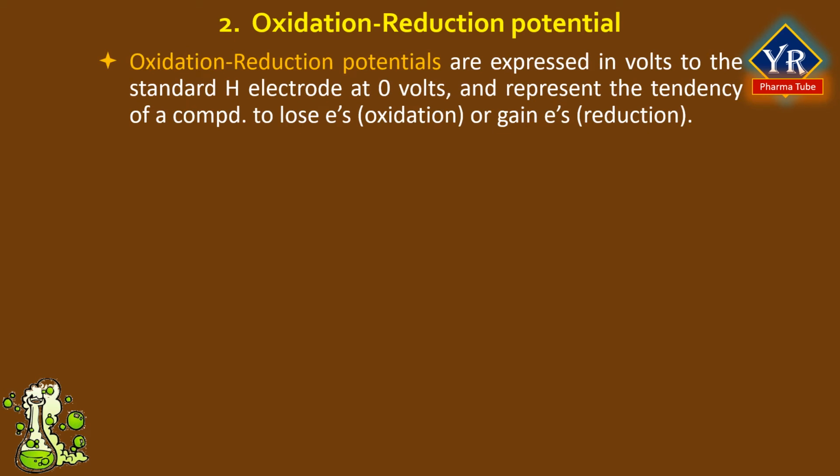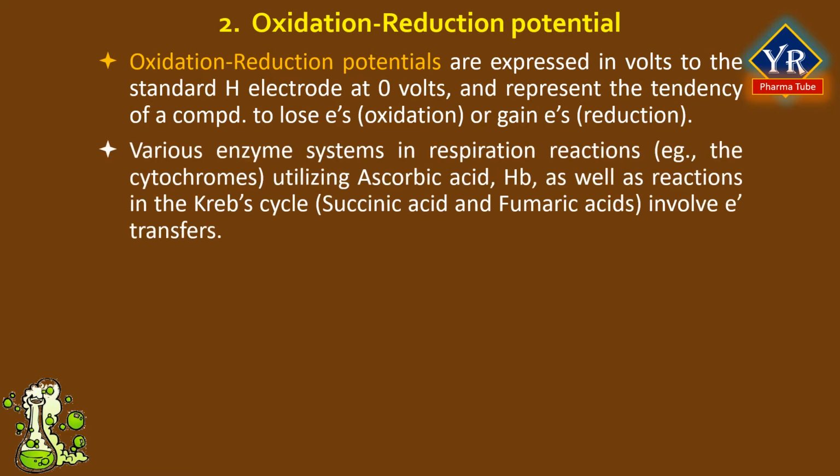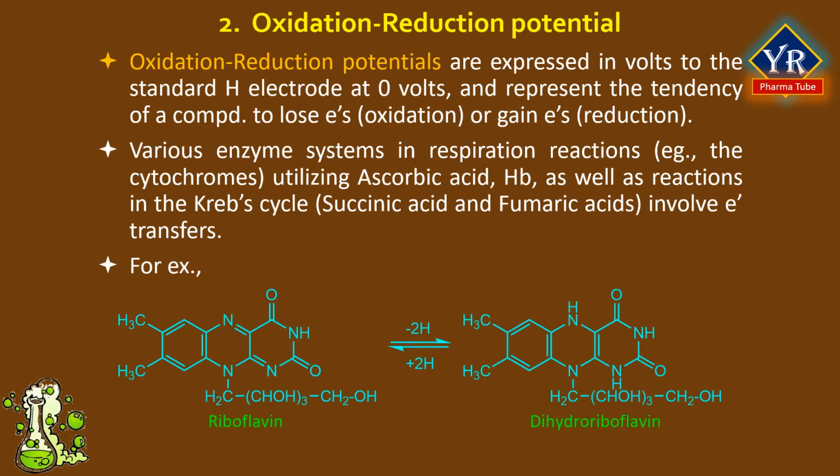Oxidation reduction potentials are expressed in volts relative to the standard hydrogen electrode at 0 volts and represent the tendency of a compound to lose electrons, that is oxidation, or gain electrons, that is reduction. Various enzyme systems in respiration reactions, such as the cytochromes utilizing ascorbic acid and hemoglobin, as well as reactions in the Krebs cycle, that is the formation of succinic acid and fumaric acid from acetyl coenzyme A, involve electron transfers. Drugs can affect all these systems and the consequences must be taken into account.